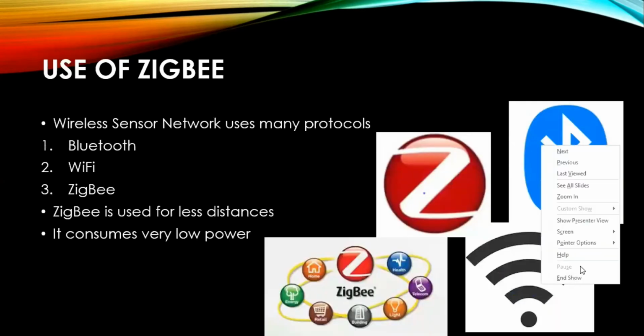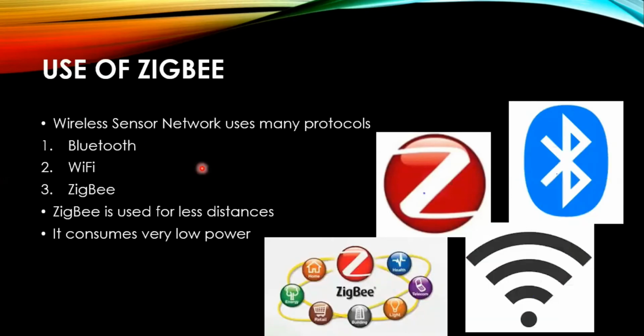Coming to the use of ZigBee, wireless sensor networks use many protocols like Bluetooth, Wi-Fi, ZigBee, etc. ZigBee is a protocol that is used for short distances as it has a short range and low data rate. Due to this, it also consumes very little power, up to 30 milliamperes on standby mode.